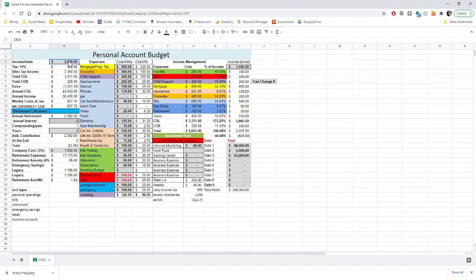We can either somehow try to figure out a way to increase our income, which we can do here via internet marketing, and this is already sort of in a stable place as far as the interest goes, so we'll talk about these numbers shortly. But what we see here is a lack of balance due to this income number and these bills. So step one could be to adjust your cost of living, and we can start from the top and see what options are available to make this situation work out.